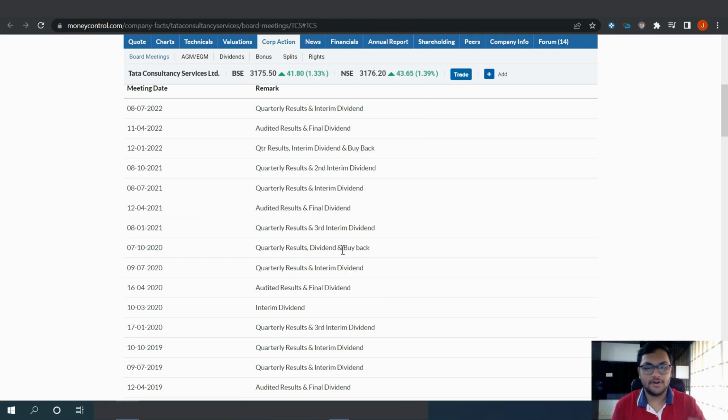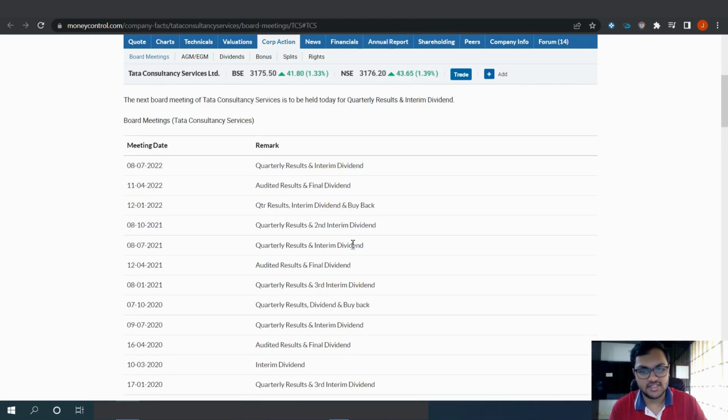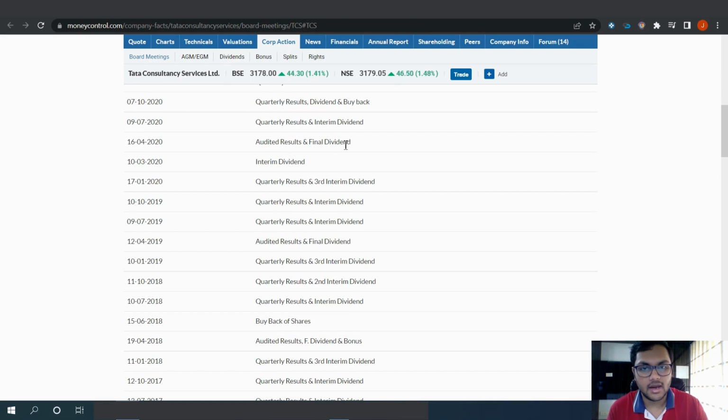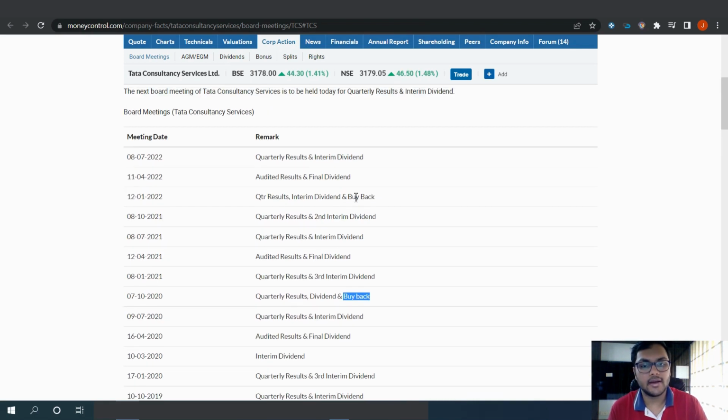And this was actually what I wanted to show you. This is the share of TCS, Tata Consultancy Services. And over here you can see this buyback. Over here also you can see buyback, right? So this is again a corporate action. I just forgot to show you the practical example. This is the example of TCS, right? So yeah, that was it that I wanted to show you. Now let's go to the next video that will be about rights issue.